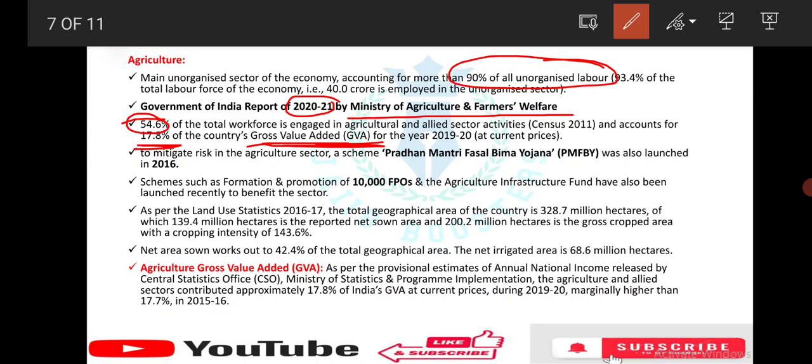Okay. Next, to mitigate risk in the agriculture sector, since there is risk in every sector, right, the government has introduced a scheme, which is Pradhan Mantri Fasal Bima Yojana, which was launched in 2016.